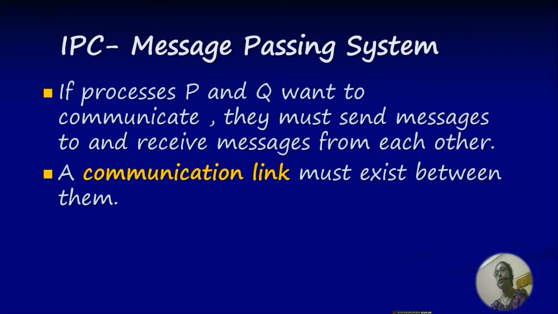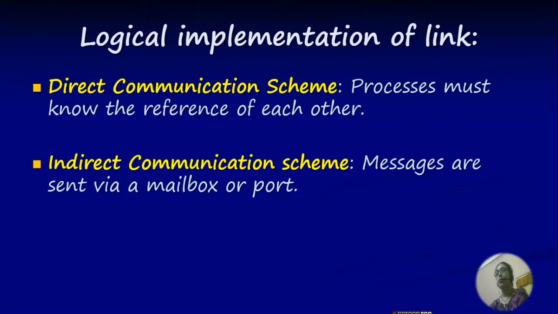If processes P and Q want to communicate, they must send messages to and receive messages from each other. A communication link must exist between them. We are interested in the logical implementation of the communication link, not the physical implementation. The logical implementation may be of two types: direct communication scheme and indirect communication scheme. In direct communication, processes must know the reference of each other. In indirect communication, messages are sent via a mailbox or port.